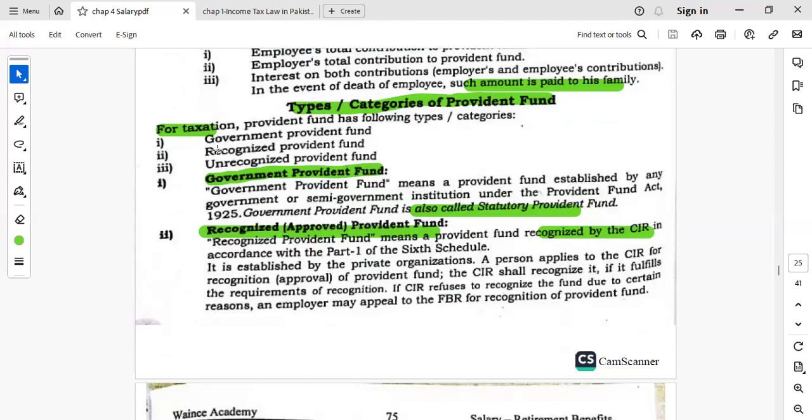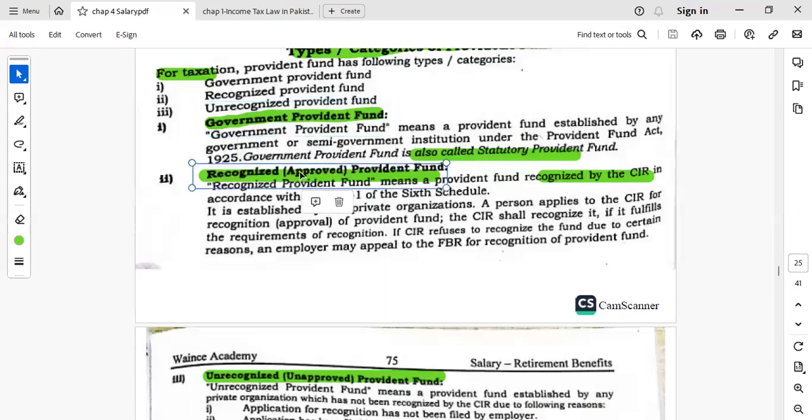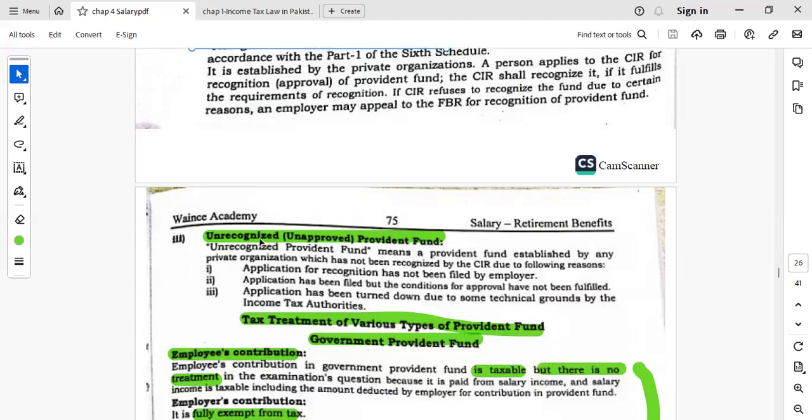Now for taxation purposes, if that provident fund is created by the government, then what will be the tax treatment? If that provident fund is approved by the CIR, or if that provident fund is unrecognized, there will be three cases.